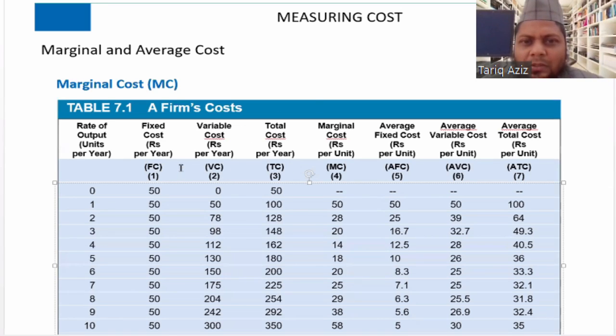Then the total cost is basically the sum of fixed cost and variable cost. So this third column is actually the sum of fixed cost and variable cost.